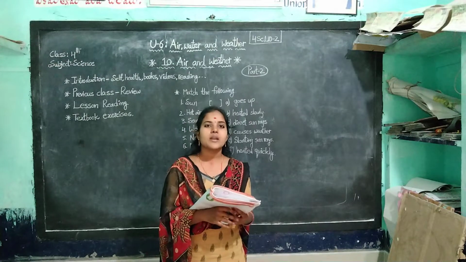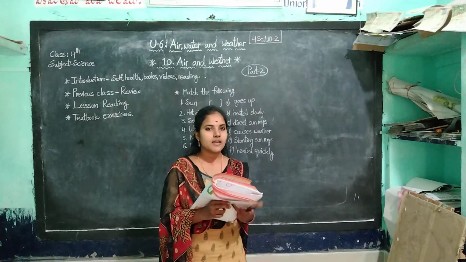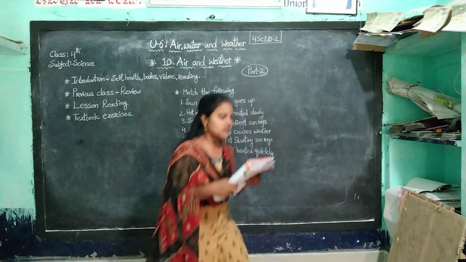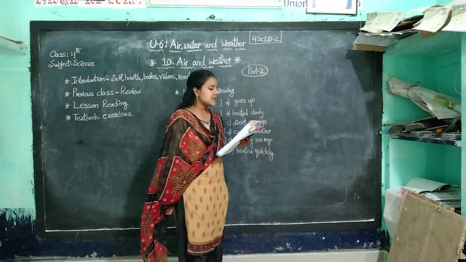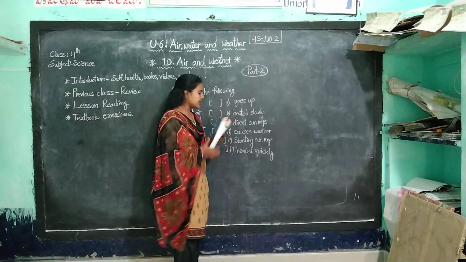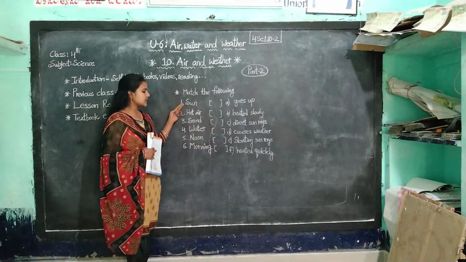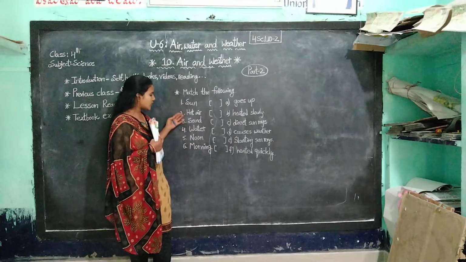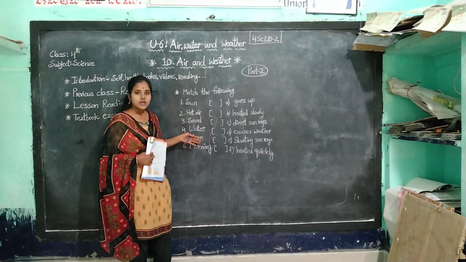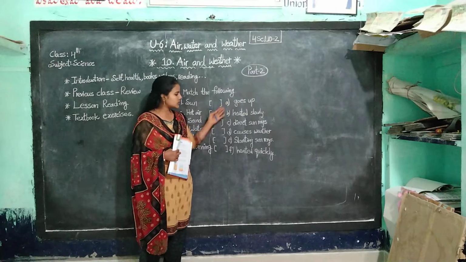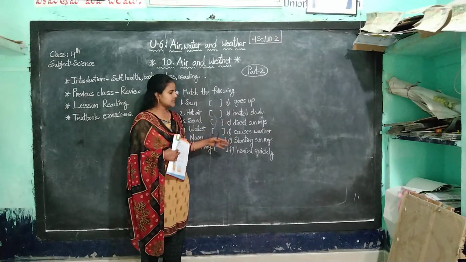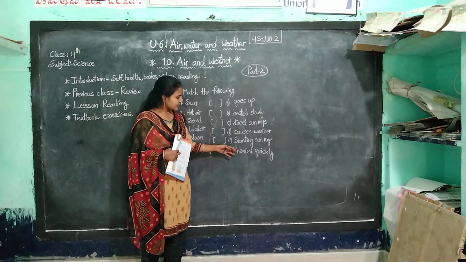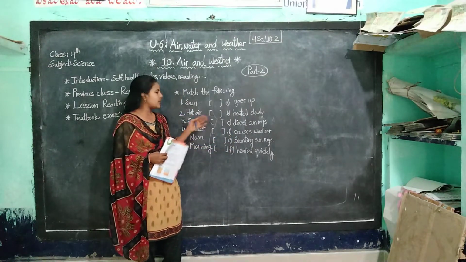We have some match the following. Once you see the blackboard, I wrote there. Once you observe, we will write. First one is the sun. Here you observe. What is this? Sun. Some of the words are there. Sun, hot air, sand, water, noon, morning. And next one goes up, heated slowly. Direct sun rays causes weather. Slanting sun rays heated quickly. You have to match one by one.